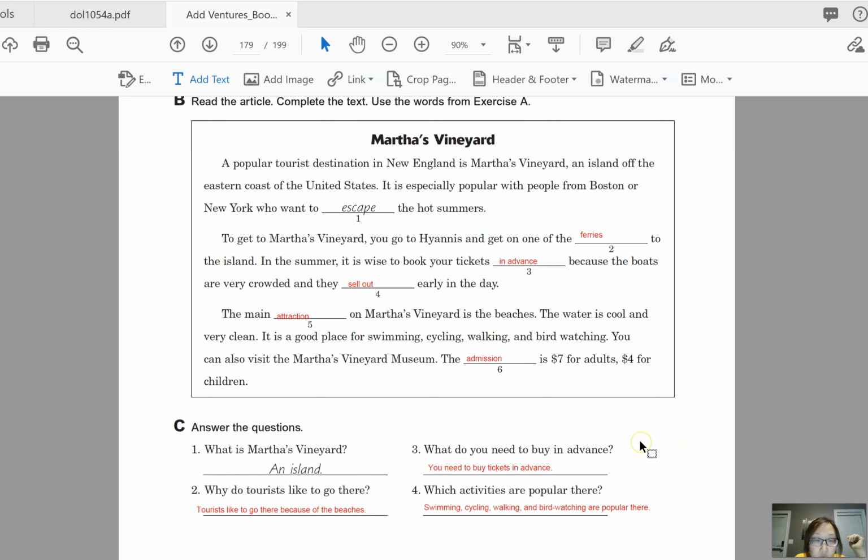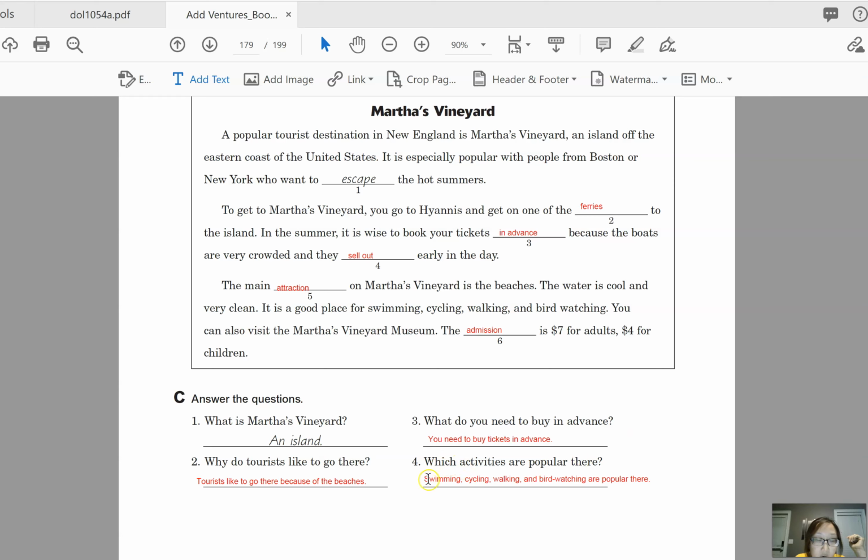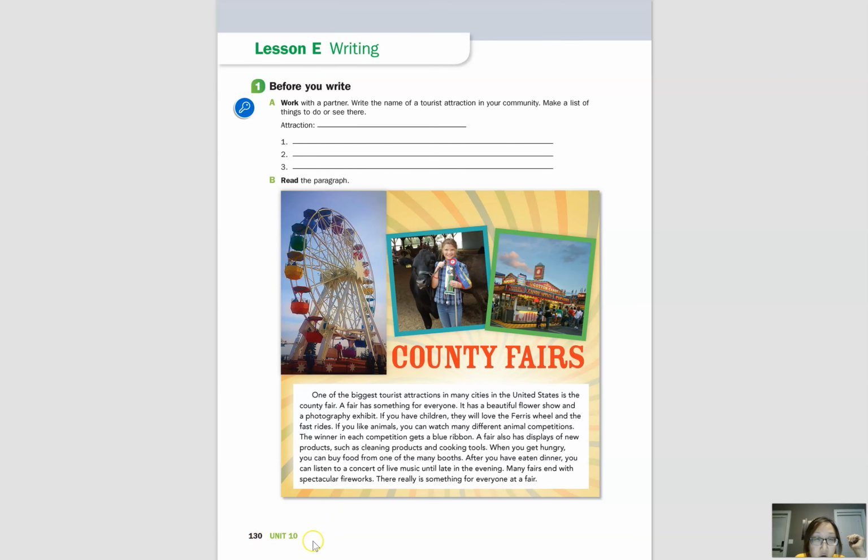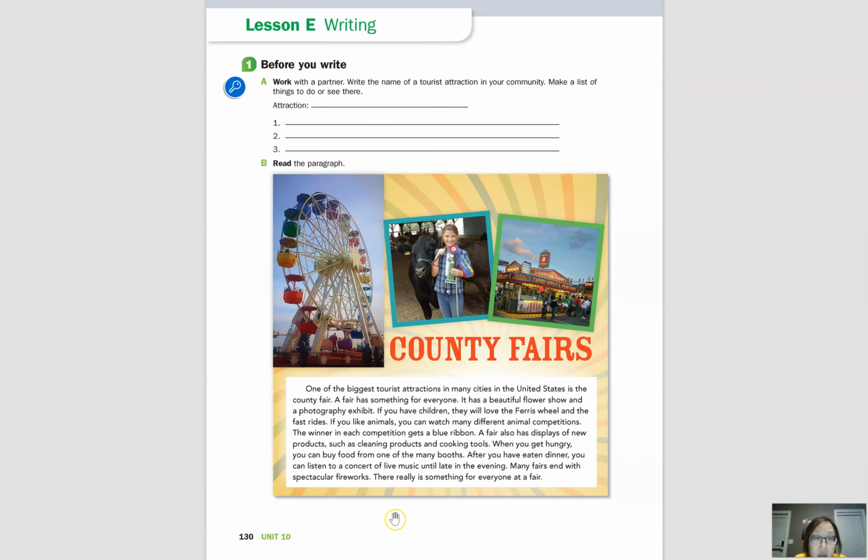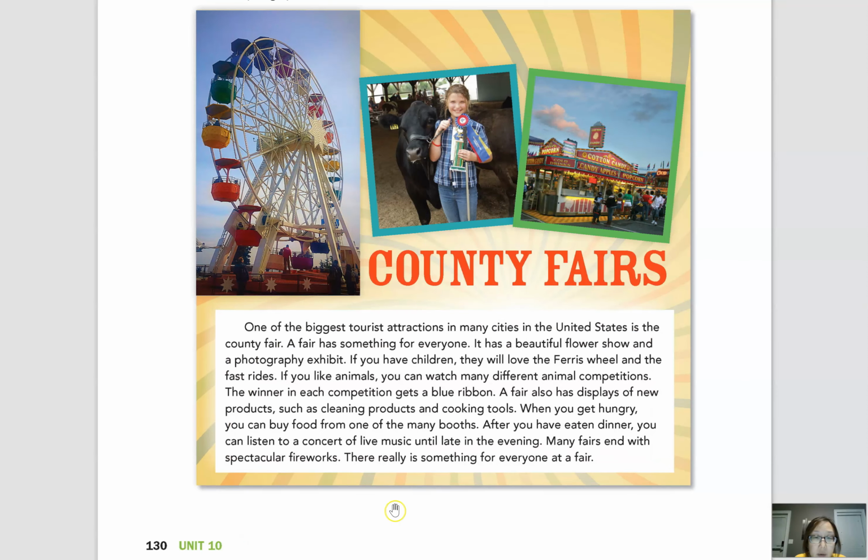So now we are going to look at our book again. So go ahead and open your books to page 130. Okay, 130. We're going to skip this activity for now. We're going to come back to it later, but I want you to look at the paragraph. Okay, county fairs. I'm going to read it so you can follow along as I read.